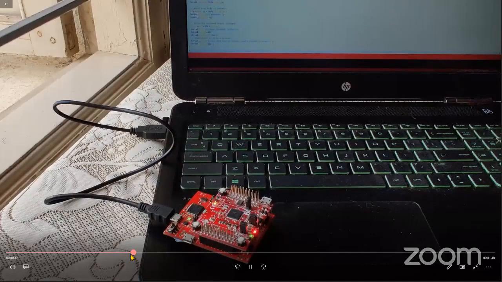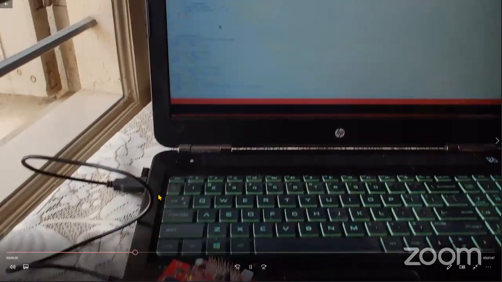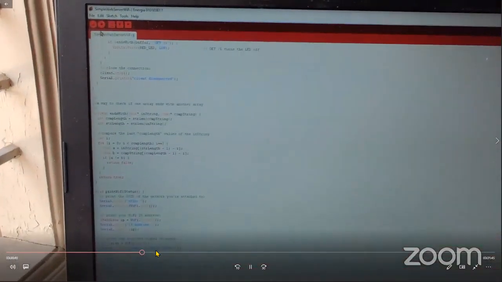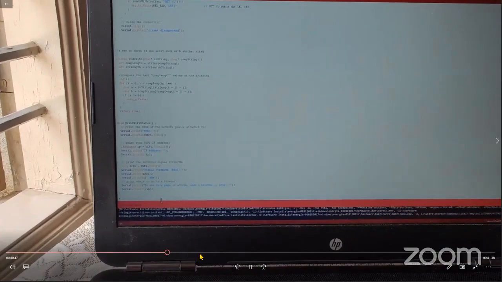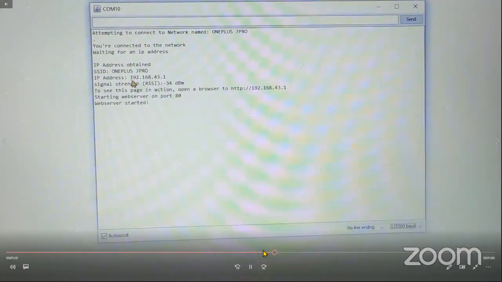The microcontroller I showed you in the previous video does not support Wi-Fi capabilities. By just attaching that booster pack, this microcontroller will be able to connect to the internet. So I'm just uploading the code. Let me forward the video and show you guys the output.